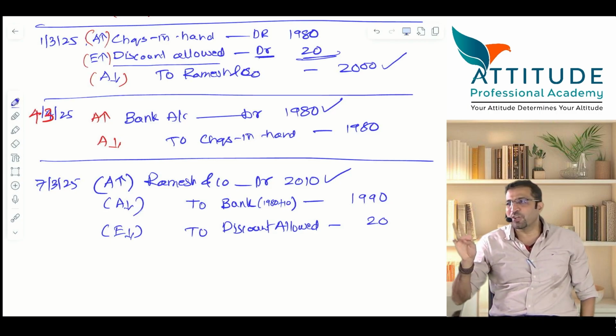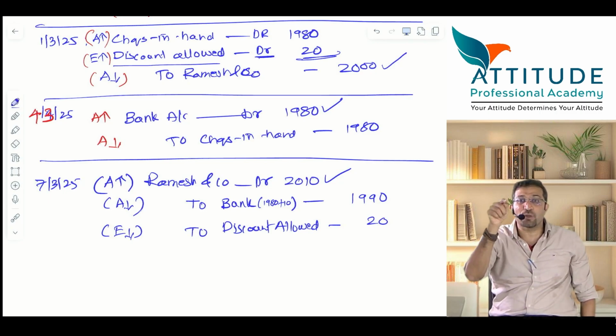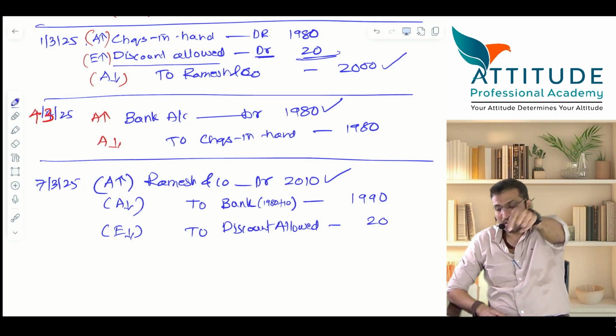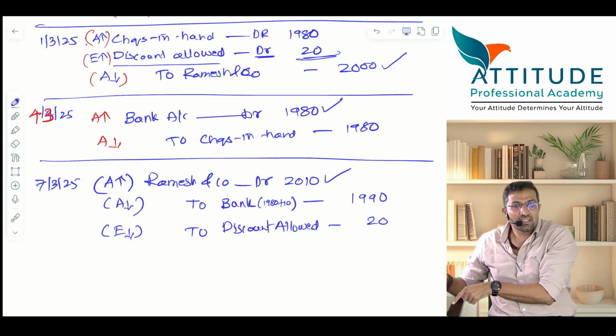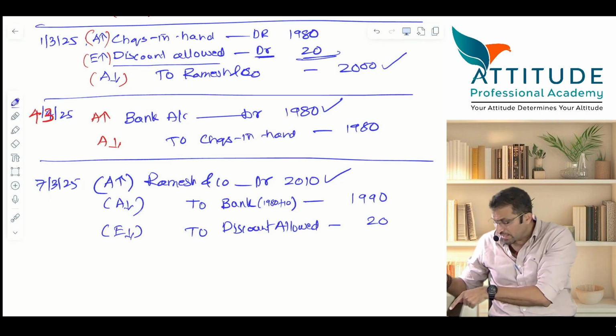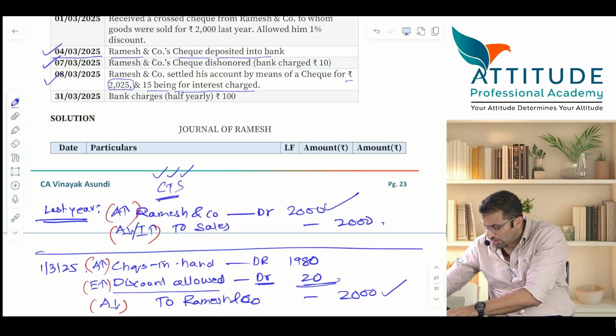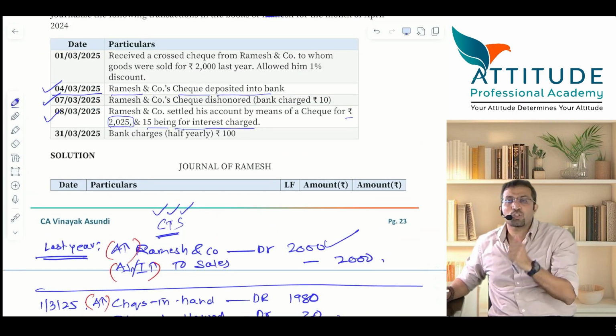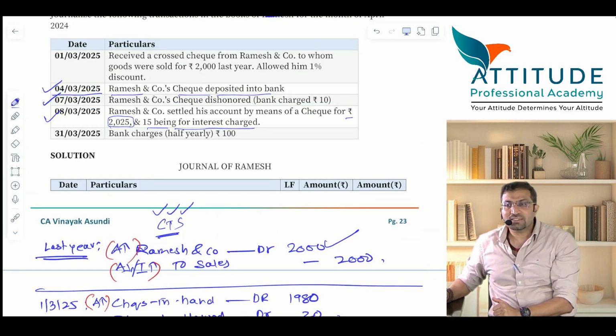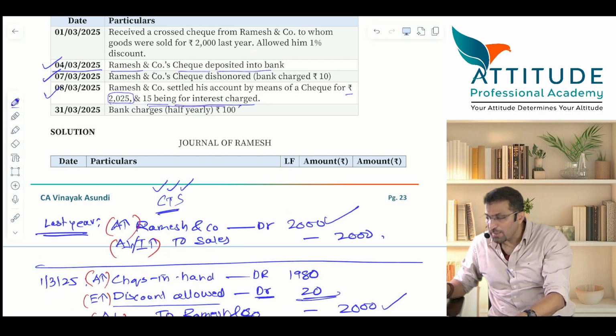Sir, I have given you a credit period of how many days? 30 days. That 30 days has been what? Expired. Now I'll start charging you interest. That is what you'll say, na? Idhar bhi same hua hai. Ramesh, check is dishonored. Now Ramesh is settling the account on 8th. Delay ho chuka hai. Is that clear? That is why you are charging interest how much?